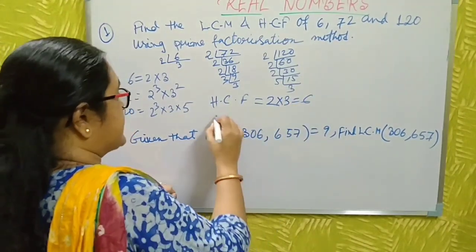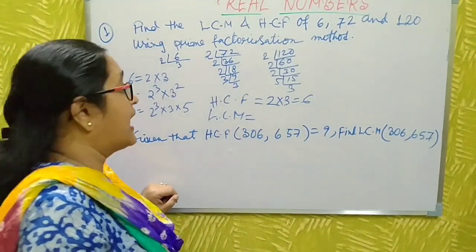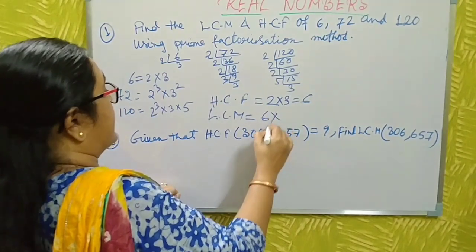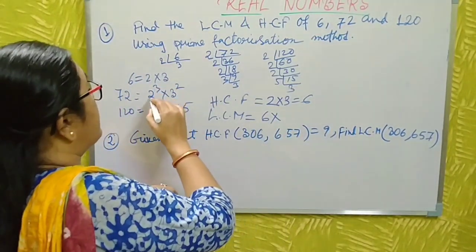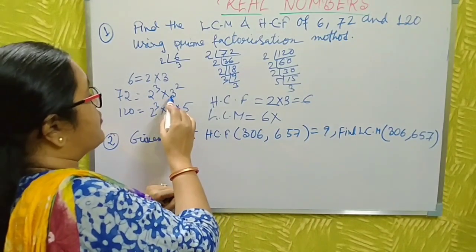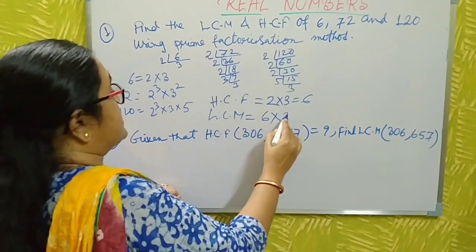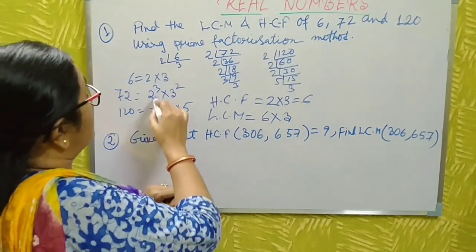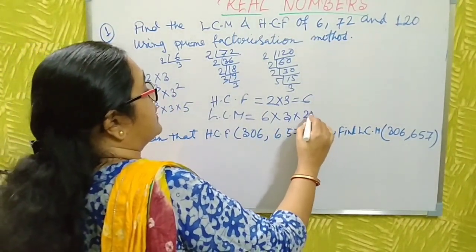Then the HCF is 6. For the LCM, you take the common part and the uncommon part. Write the HCF 6 into the rest of the numbers: here the rest is 3, and 2 cube, so another 2 into 2.